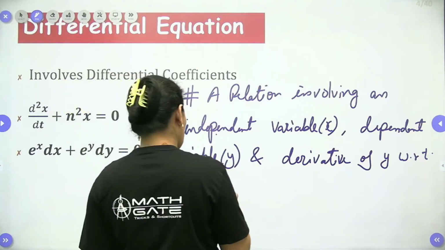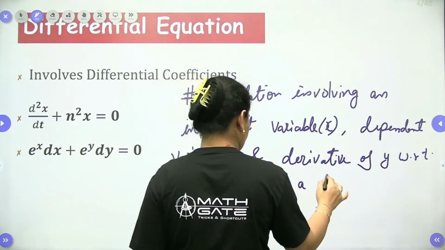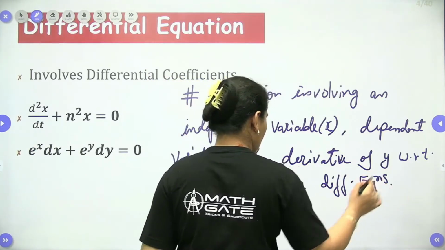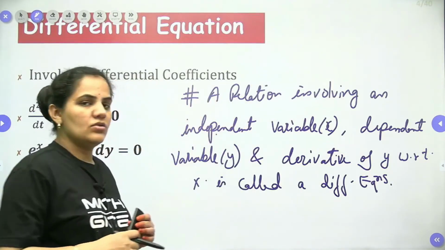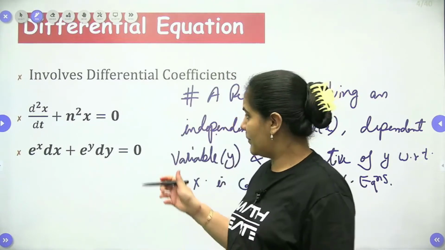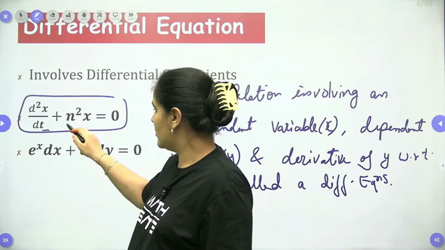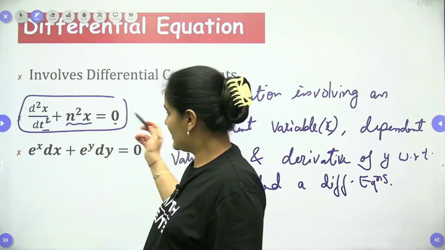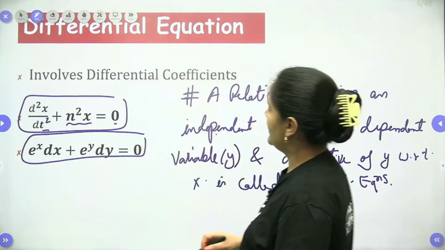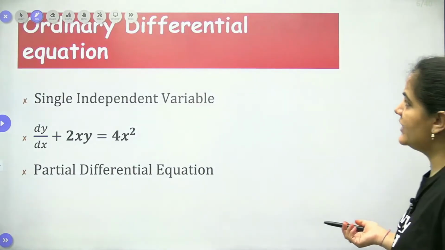So this is called a differential equation, right? We should know that. Here I write down two examples. d2x by dt2 plus n square x is equal to 0. It is a definition of a differential equation. It is a pattern of a differential equation. It always involves a differential coefficient, right?